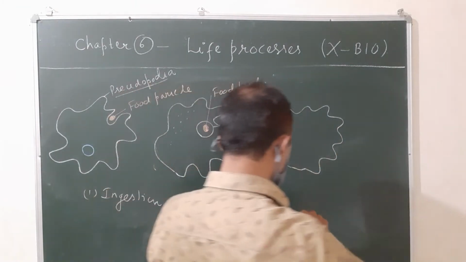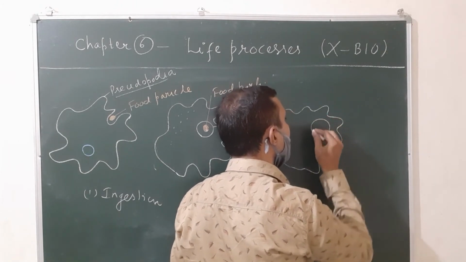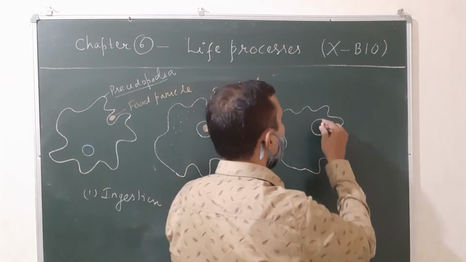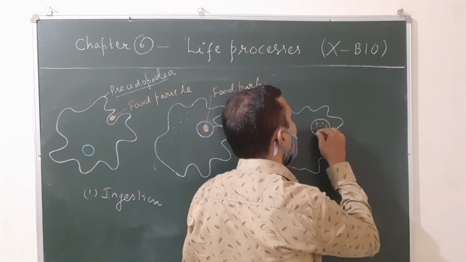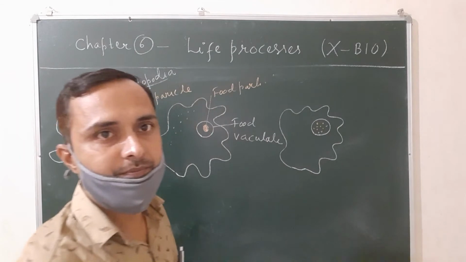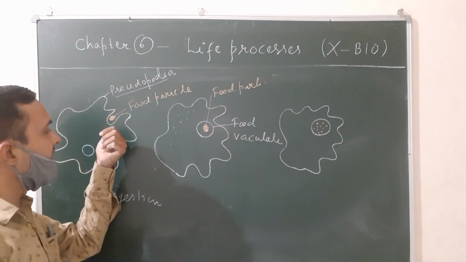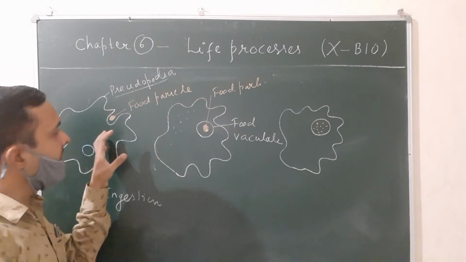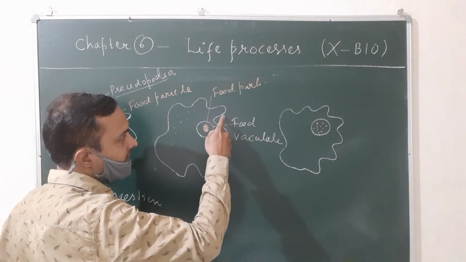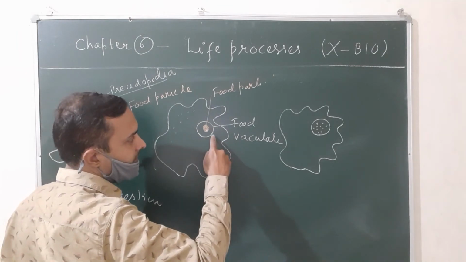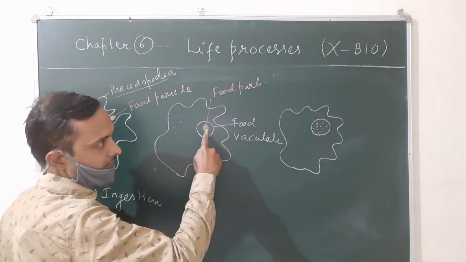As a result, the food is broken down into small pieces, or fragments. Inside the food vacuole, under the action of digestive enzymes, the food is broken down into simple compounds. This process is called digestion. So this is the amoeba. After finding food, it stops locomotion, and the cell membrane invaginates inside and forms the spherical structure known as the food vacuole, and the food is transferred inside it.